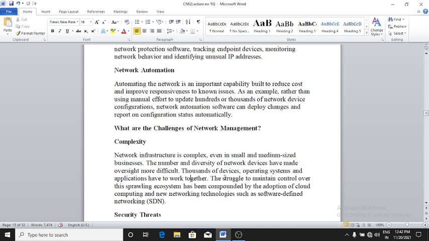Thousands of devices, operating systems, and applications have to work together. The struggle to maintain control over this sprawling ecosystem has been compounded by the adoption of cloud computing and new networking technologies such as software defined networking.